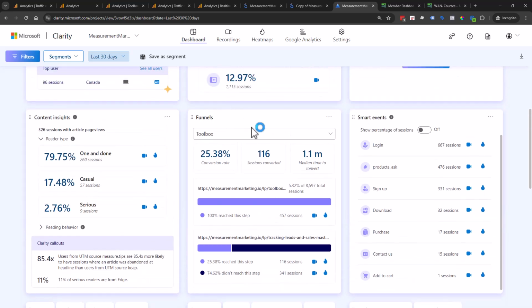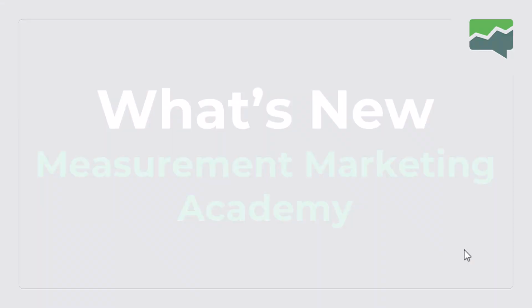Another note about the funnels that you may have noticed is you can say, I want to see the people that didn't reach this step and show me the heat map of those, or show me the videos of those, which I think is really, really neat. So again, we'll make a separate video for that to walk you through all of that.